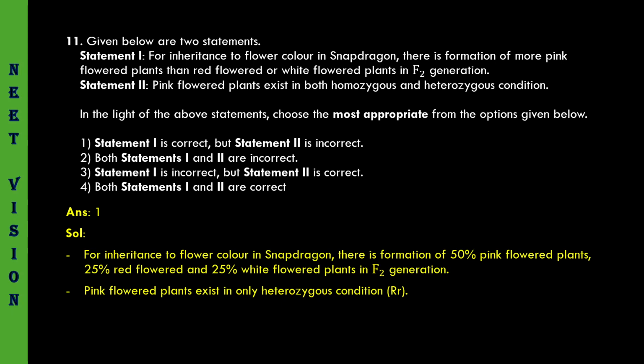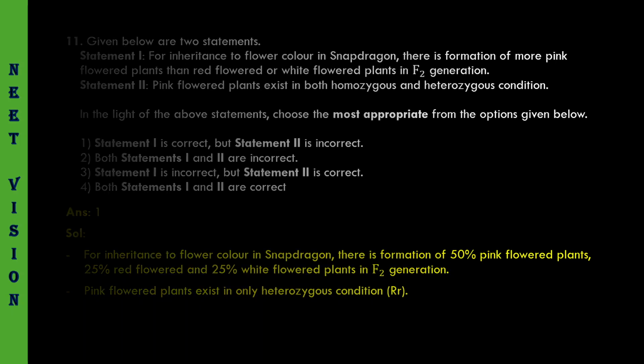For inheritance of flower color in snapdragon, there is a formation of 50% pink flowered plants, 25% red flowered, and 25% white flowered plants in F2 generation. Pink flowered plants exist in only heterozygous condition. Coming to the next question.